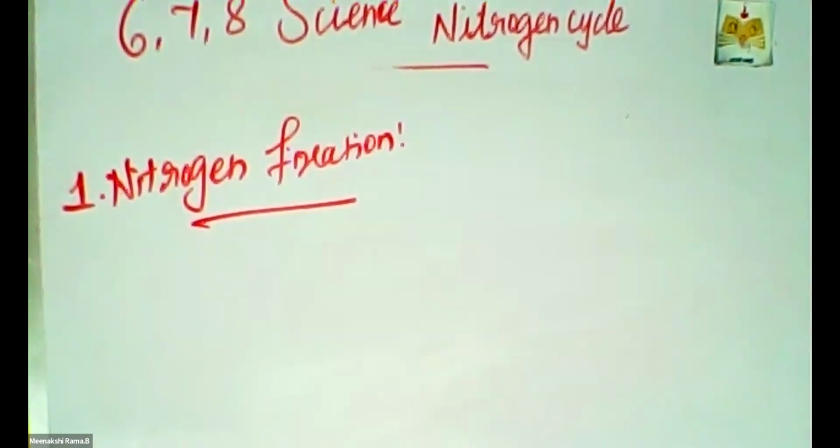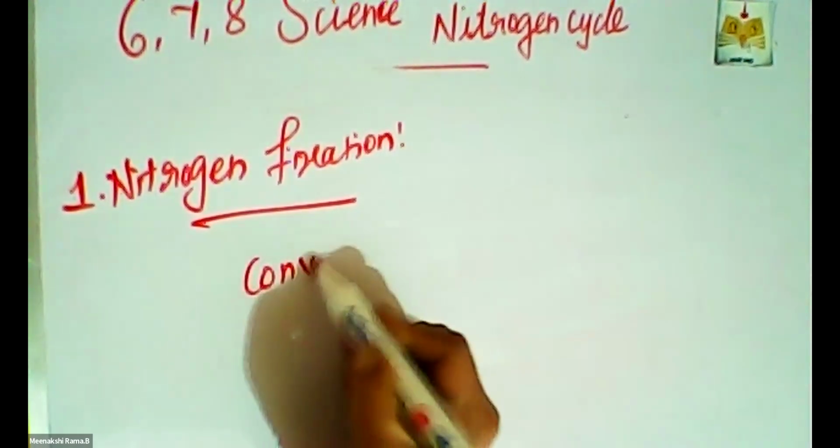Already we studied that plants and animals do not take direct nitrogen from the atmosphere; they want to take it in the form of ammonia and then amino acids. So, in nitrogen fixation, the first step is conversion of atmospheric nitrogen.